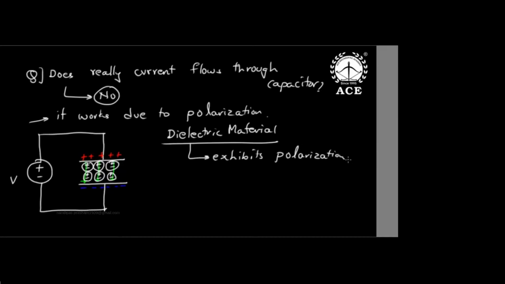But what is happening now? When you give this polarity, the plus of the chemical battery will attract minus and the remaining plus will come here. Minus will attract plus and the remaining minus will come here. That process is called polarization. Once these charges separate, the electric flux lines go from plus to minus, thereby the dipoles get polarized, and this is how the polarity of the voltage appears across the capacitor.